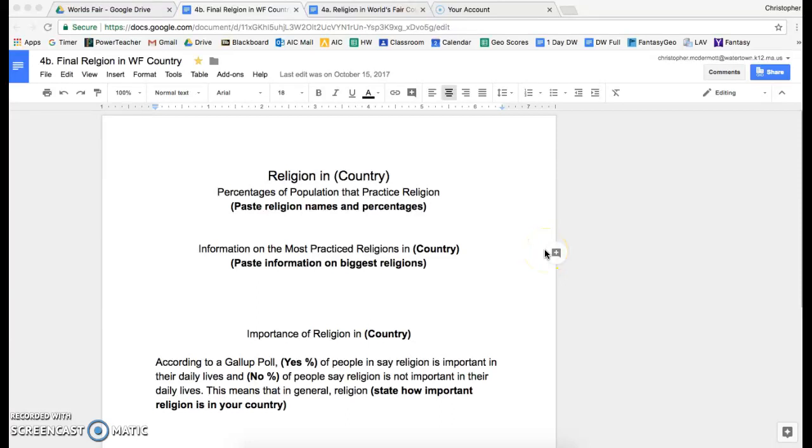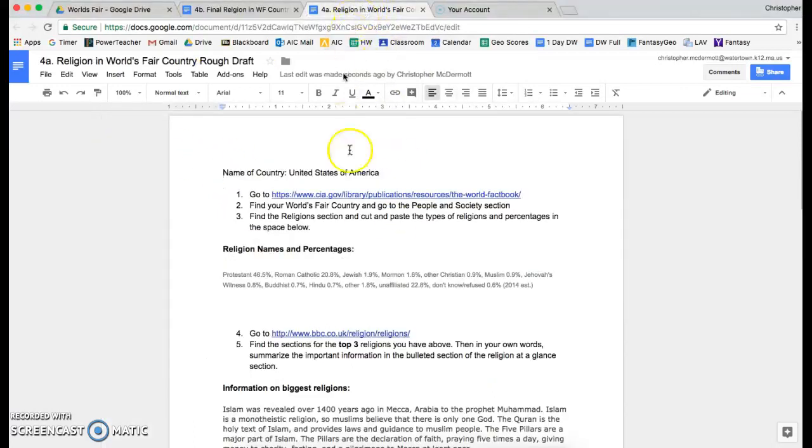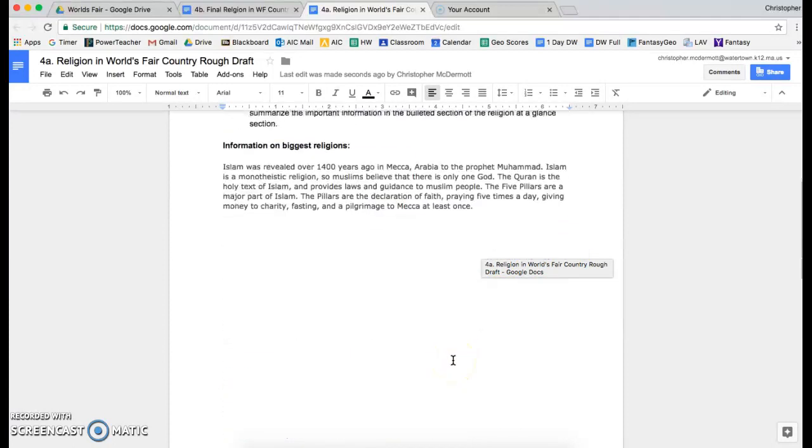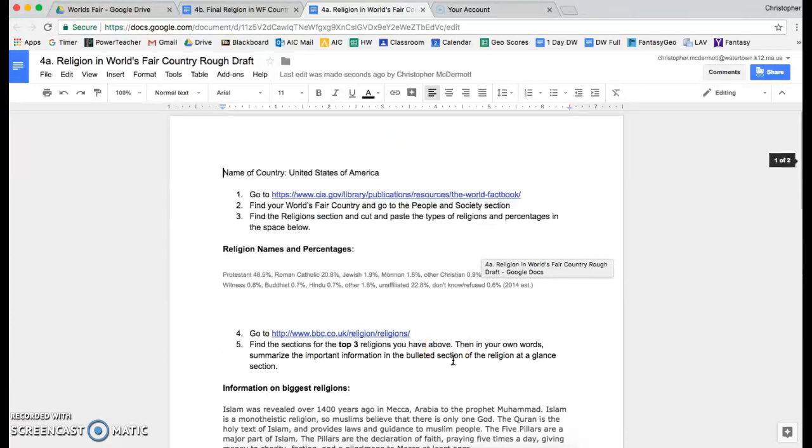Here are the directions for completing and formatting your final religion in your World's Fair country assignment. First thing you need to do is have this assignment open along with your rough draft of your religion in your World's Fair country assignment. Your rough draft currently has all the information that you need in order to complete the final religion sheet.